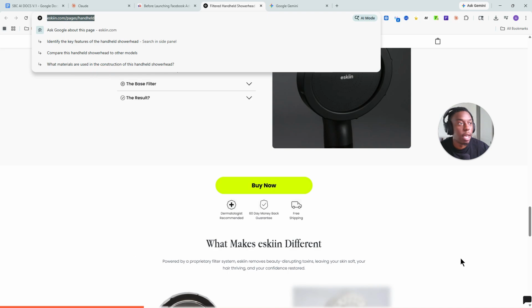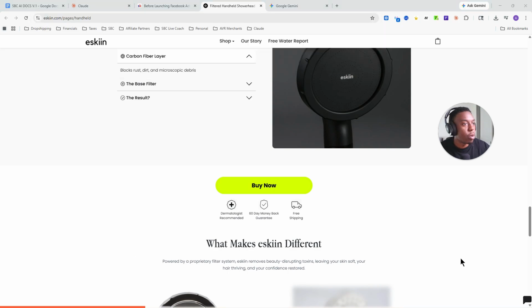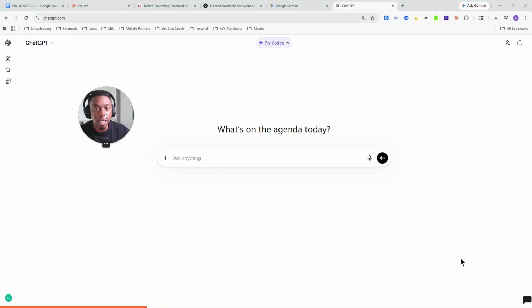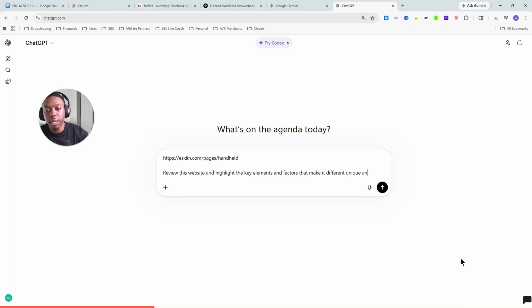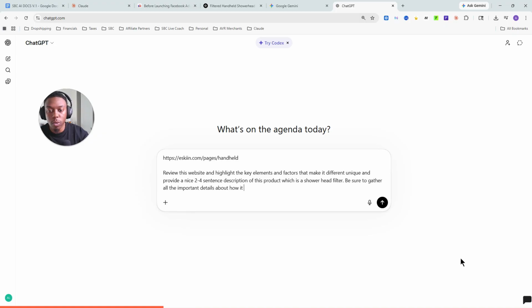So if you're ever confused or lost, this is where I would use ChatGPT or Claude. You can use either one. Since ChatGPT is relatively easy to use and free, I'm going to use ChatGPT for this example. I'm going to tell it, review this website and highlight the key elements and factors that make it different, unique, and provide a nice 2 to 4 sentence description of this product, which is a shower head filter. Be sure to gather all the important detail about how it works and why it's special.